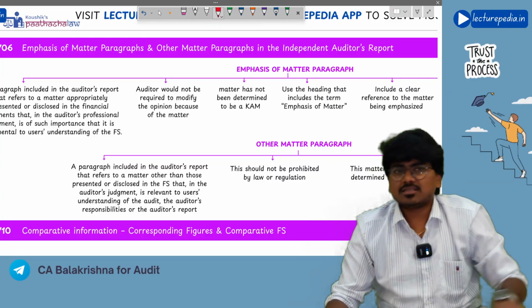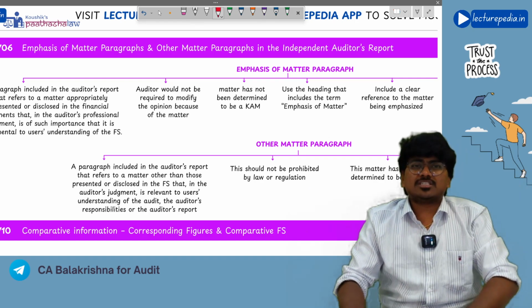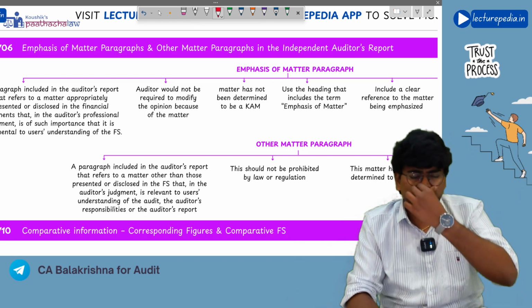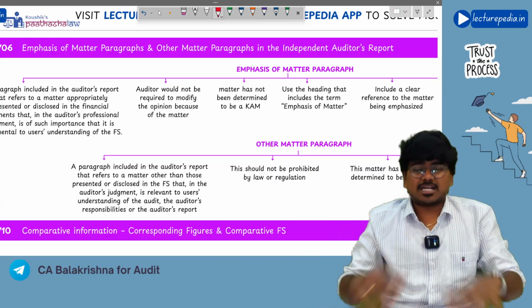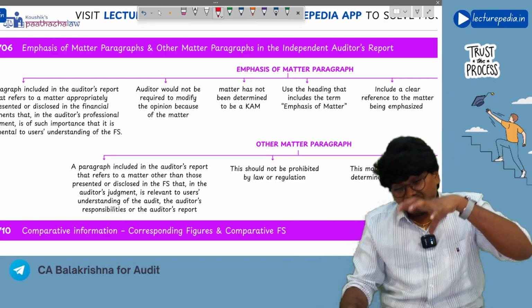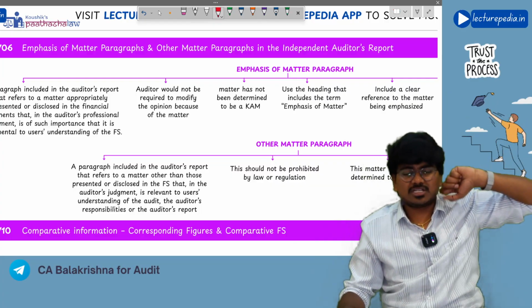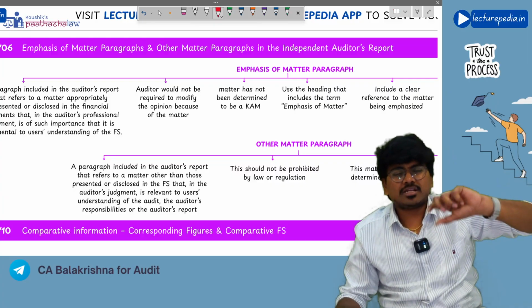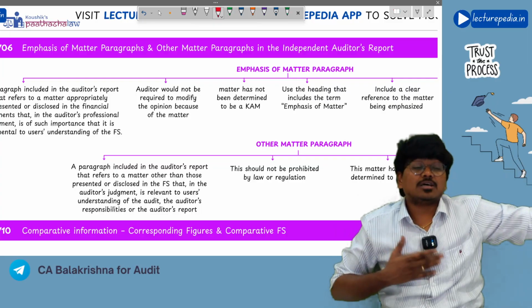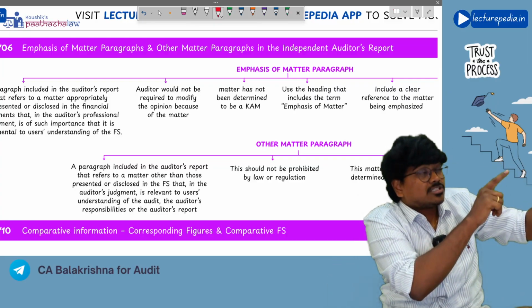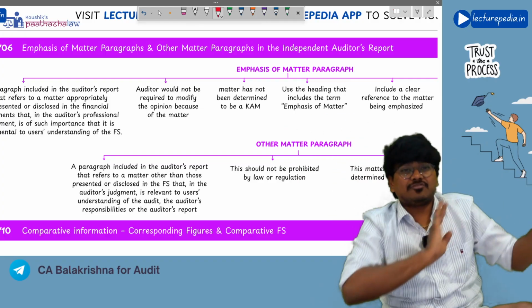So before starting this standard, I will just clearly tell you what is the difference between emphasis of matter and other matter paragraph. Starting with emphasis of matter paragraph. Emphasis of matter paragraph means you are emphasizing something that is already present in the financial statements. Now management has already disclosed a particular item in the financial statements, and auditor feels that this item is very much important for the users to understand the financial statements.